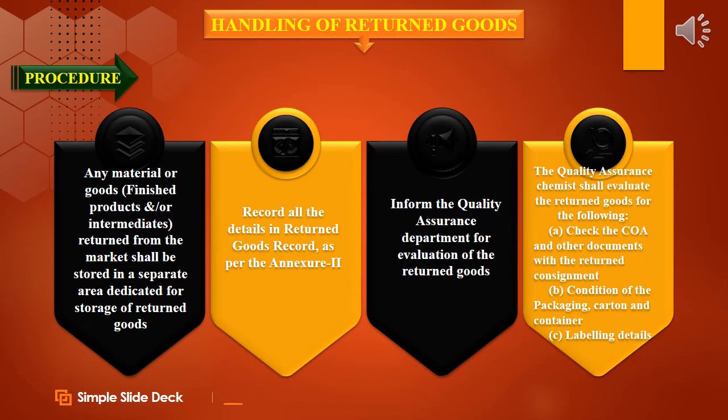The Quality Assurance chemist shall evaluate the returned goods. First, check the Certificate of Analysis, that is COA, and other documents with the returned consignment. Then the condition of the packaging, carton and container is checked. Then labeling details are checked by the QA chemist.